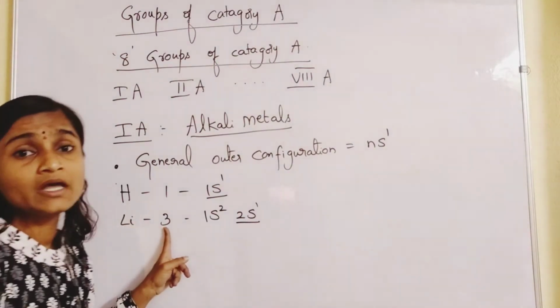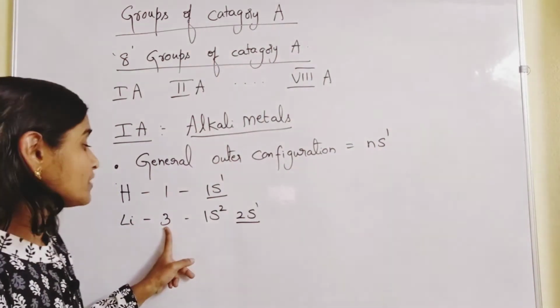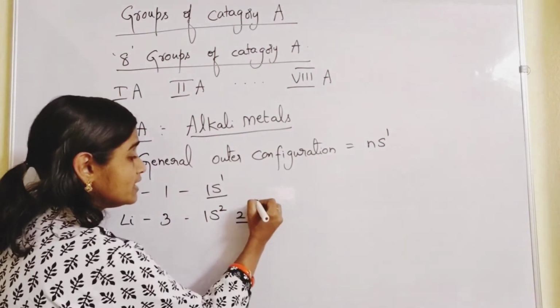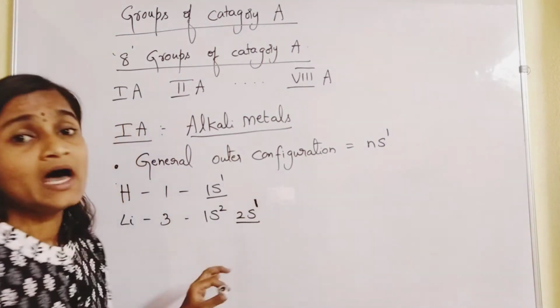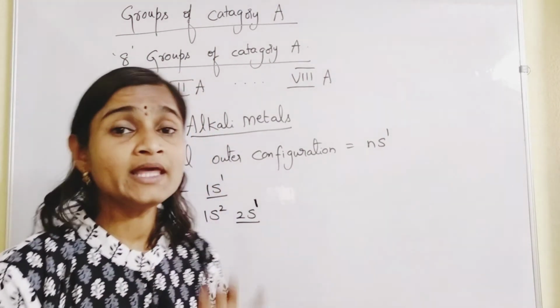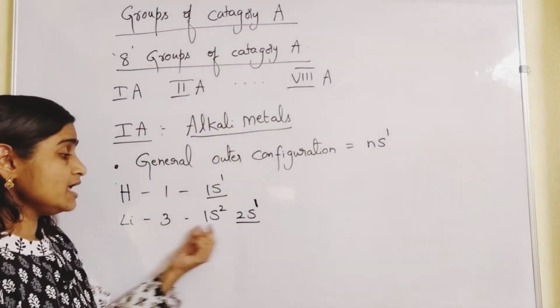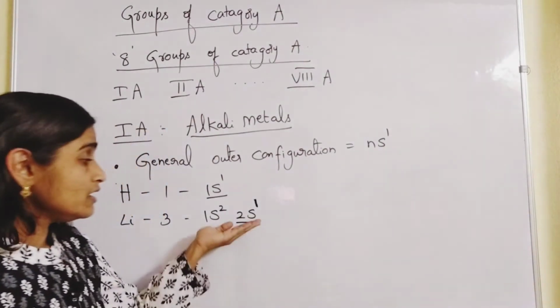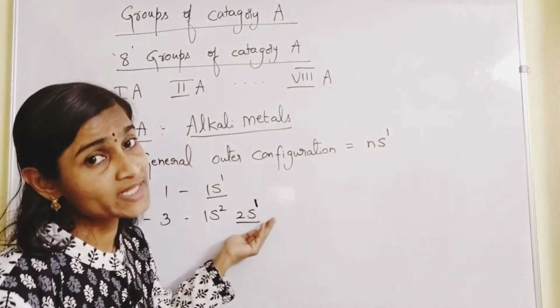Lithium, atomic number is 3. Its electronic configuration is 1s2, 2s1. Now last orbit is what? 2s1.